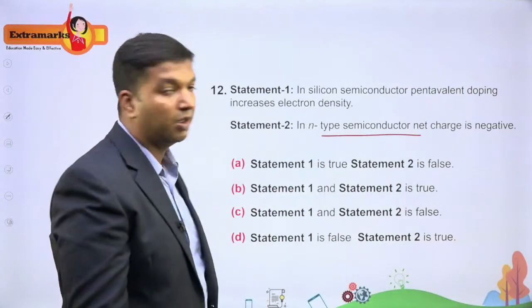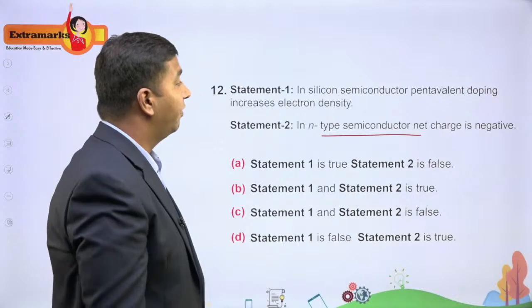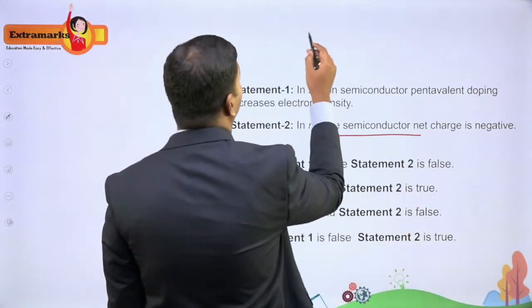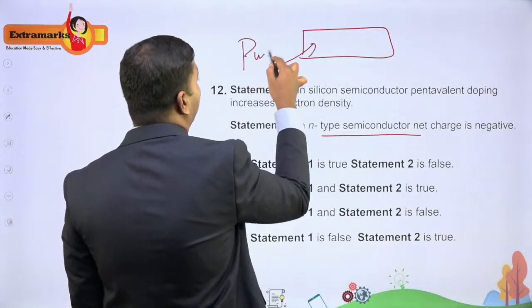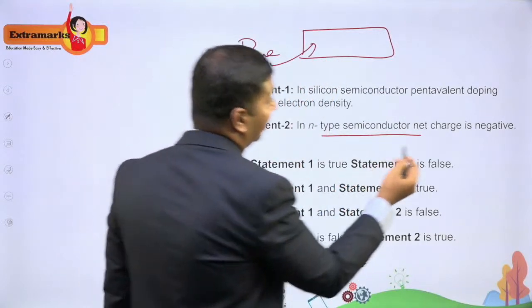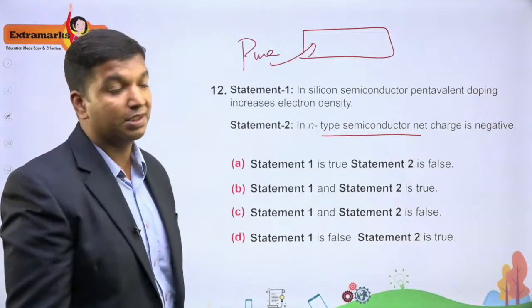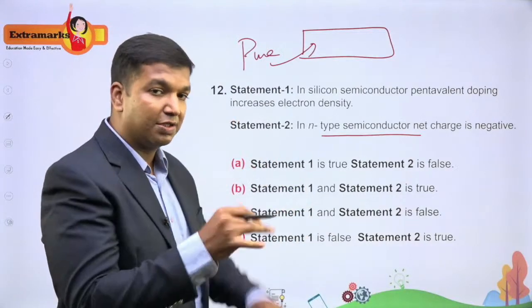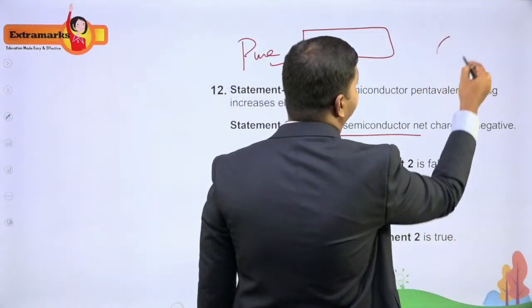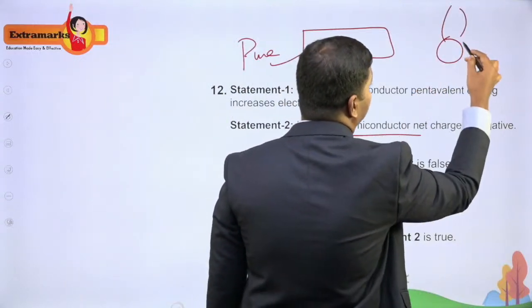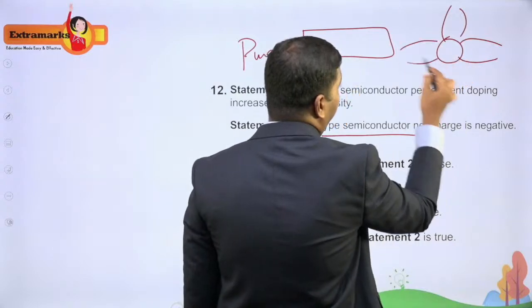Okay, is it right? No, because you know that when we dope, during doping, we take pure silicon and add pentavalent impurities like phosphorus. So it has 5 valence electrons. Now if you observe the nature, that is the covalent bonds we used to write.